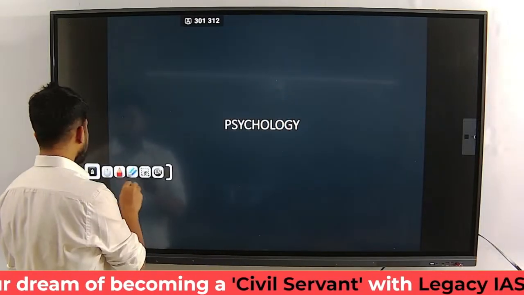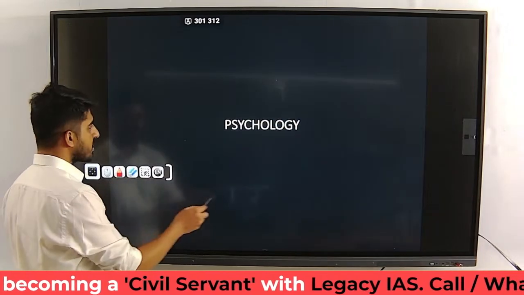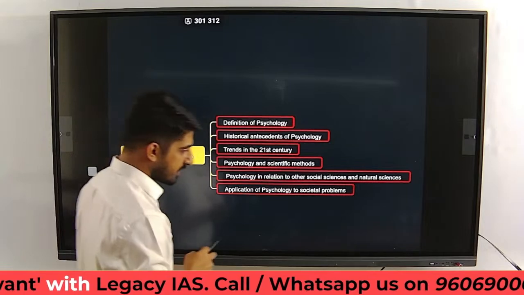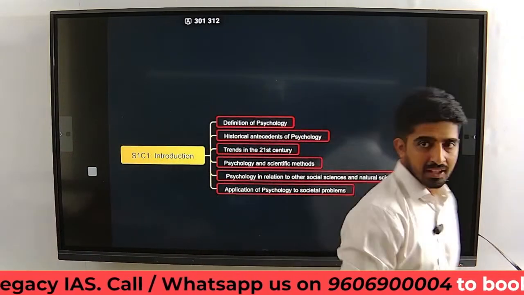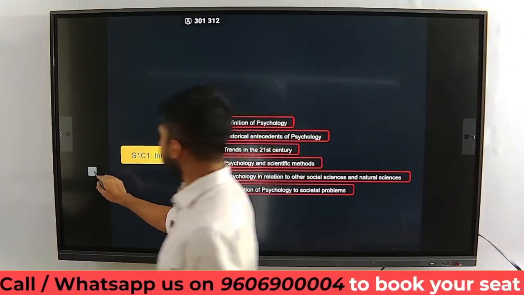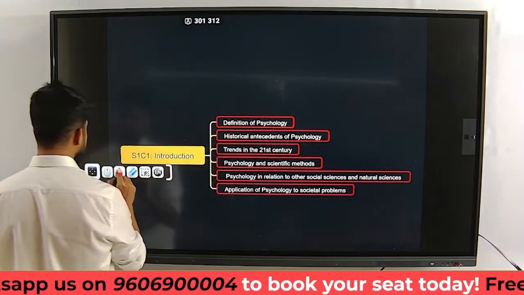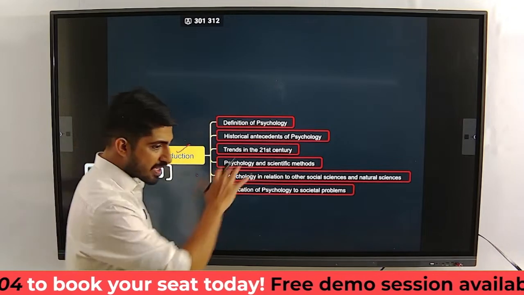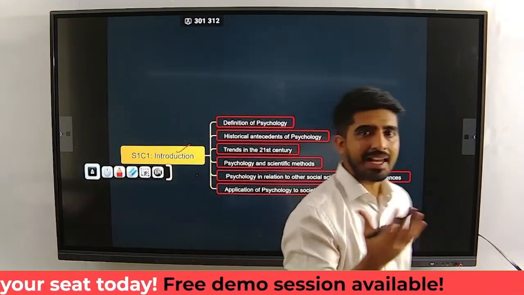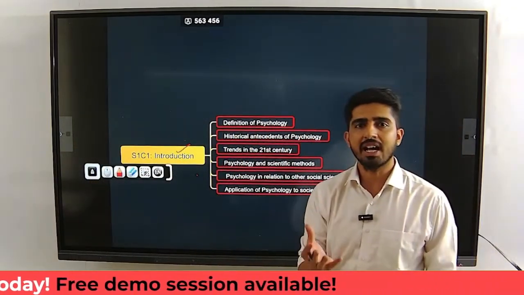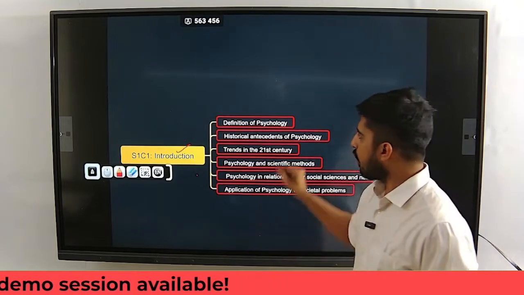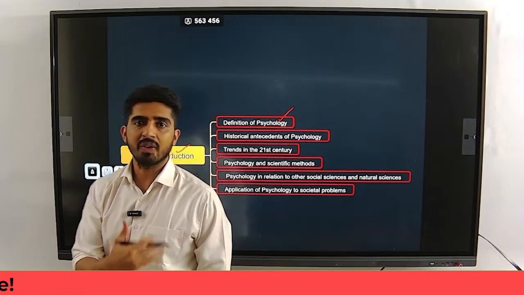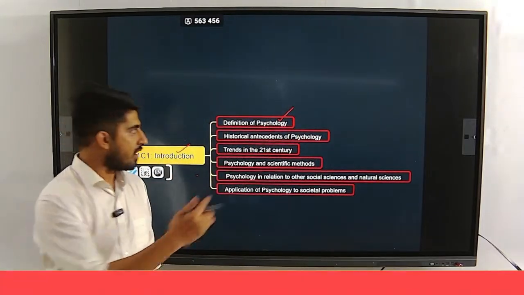So which are those sections and what chapters am I talking about? This is the first chapter I am talking about. This chapter is the introduction chapter. So, section 1, chapter 1. What is there in this particular chapter? It lays the foundations for psychology as a subject. So obviously it's about the definition of psychology. That's where we start our entire discussion from.